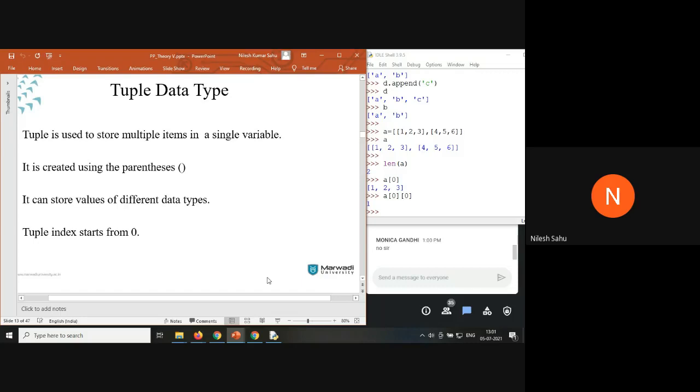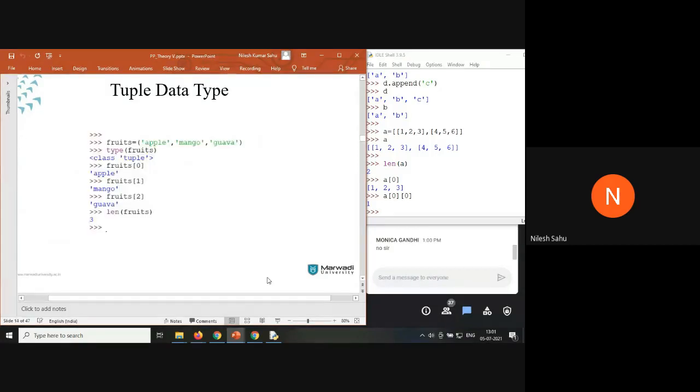So you can see each and every definition is the same as a list. But what makes it different from list?